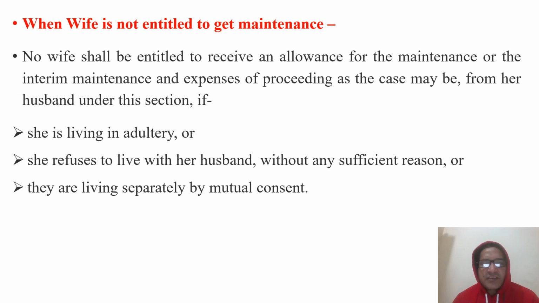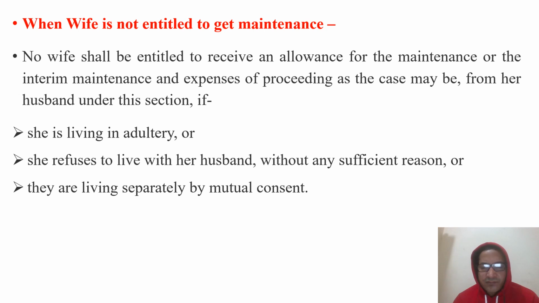And when is the wife not entitled to get maintenance? Vice versa, no wife shall be entitled to receive an allowance for the maintenance or the interim maintenance and expenses of proceeding, as the case may be, from her husband under this provision if she is living in adultery. These are the provisions. Or she refuses to live with her husband without any sufficient reason, or they are living separately by mutual consent.